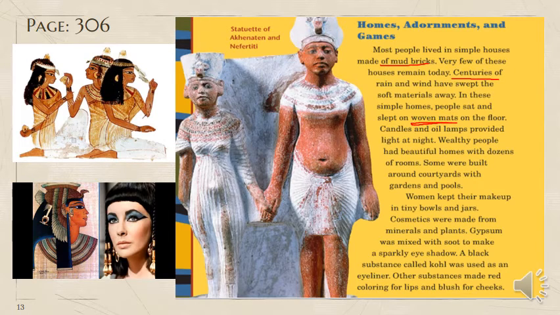Some people are still using these woven mats till now on the floor. Candles and oil lamps provided light at night, so they had these candles and lamps at night. Wealthy people had beautiful homes with dozens of rooms. Some were built around courtyards with gardens and pools, so they were very luxurious houses. Women kept their makeup in tiny bowls and jars.